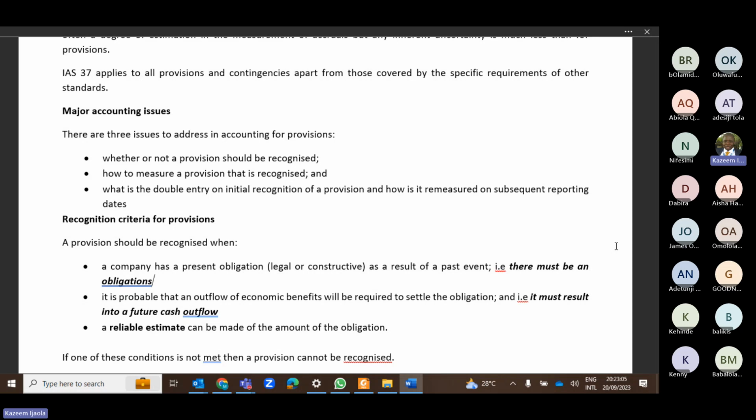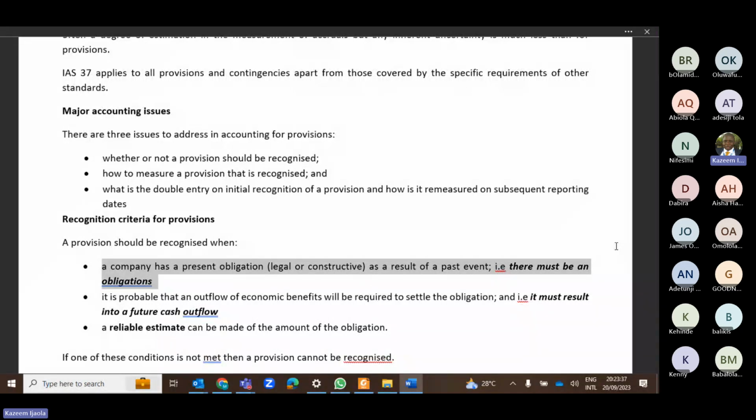Now, the second condition. So I hope we are clear with the first one, please. Once I'm done with these three, it's like we are done with provision. So I need your feedback. Are you okay with the first explanation before I move on to the next one? Yes, sir. Okay. All right, so that is the first thing.